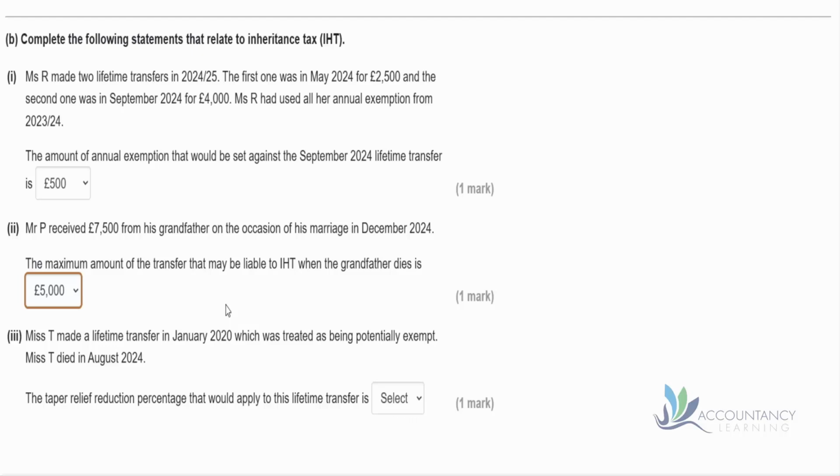So what we need to do then is work out, well, how long ago was this gift given? Miss T died in August 2024. So let's count back in number of years. 2023 will be the first, then 2022 will be second, 2021 will be third, August 2020 will be the fourth year. So if the transfer was made in January 2020, that's between 4 and 5 years prior to the death.